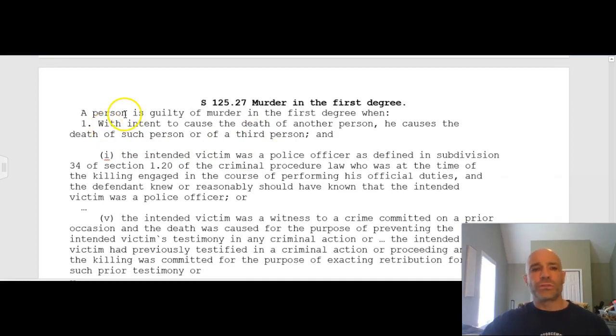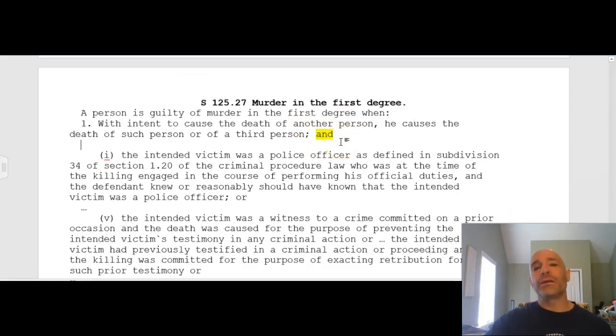So murder in the first degree. A person is guilty of murder in the first degree when, one, with intent to cause the death of another person, he causes the death of such person or a third person. So we have the mens rea of intent and then causing the death of a person. Now that is the definition of murder in the second degree, that's as far as some of you read, I think, when you created your scenarios. But you'll see this word "and" at the back here.